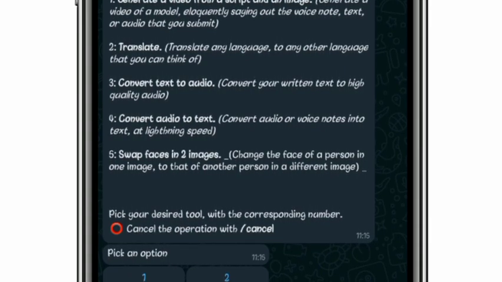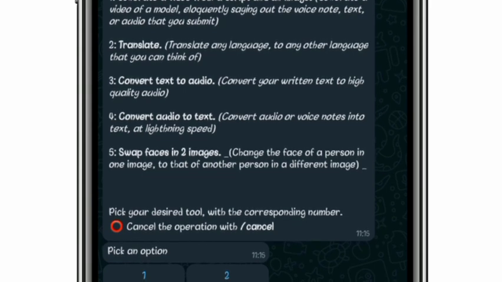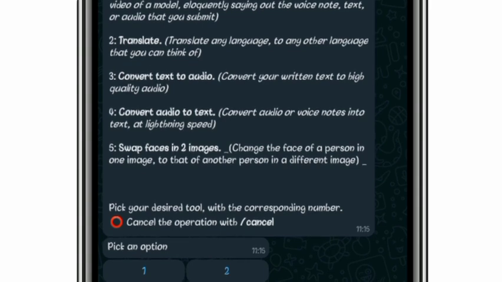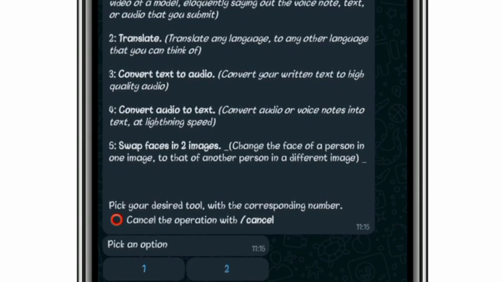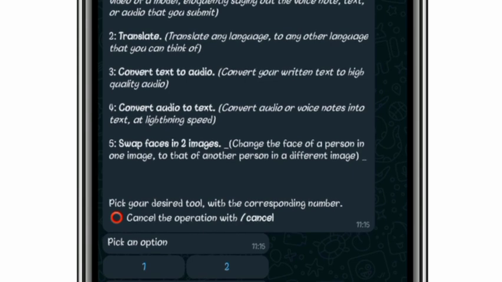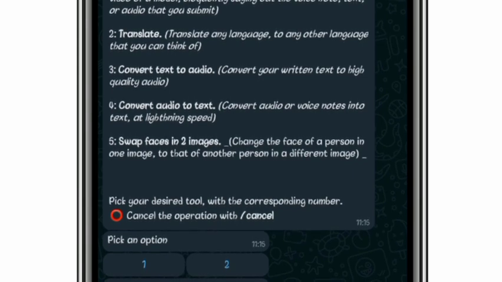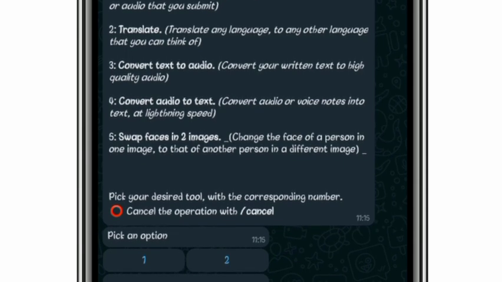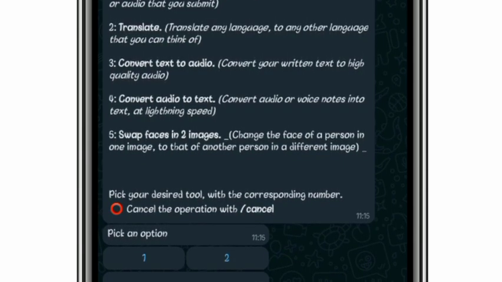And the fourth option says convert audio to text. You can use Bbot to convert audio to text. If you are not interested in listening to audio, you can just send the audio to Bbot and it will convert the audio or voice note into text at lightning speed.